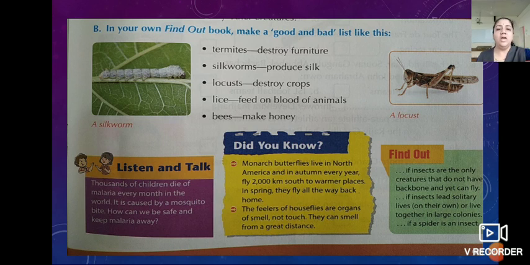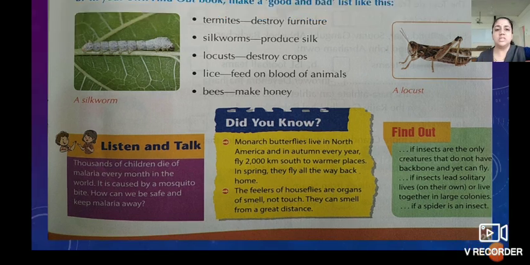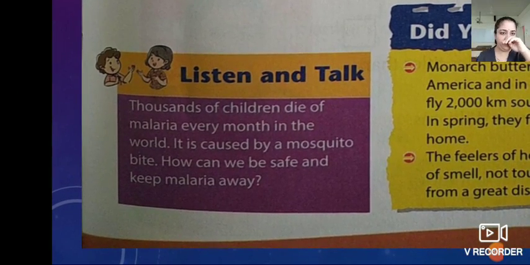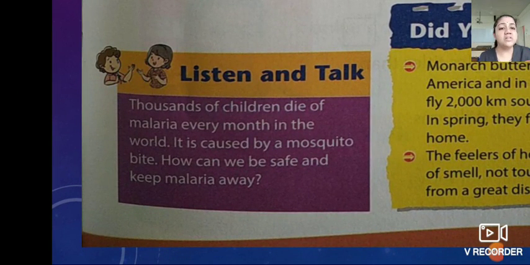Now children, here listen and talk is given. What is over there? See. Thousands of children die of malaria every month in the world. It is caused by a mosquito bite. How can we be safe and keep malaria away? What are the different ways we can use to protect ourselves from malaria? Just think, children, what we can do to protect us.